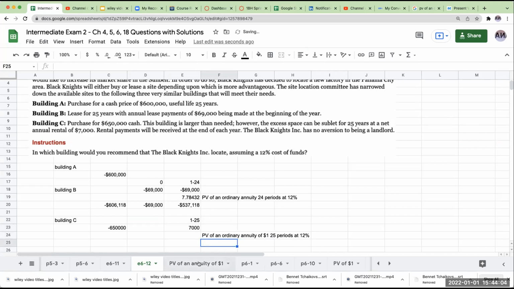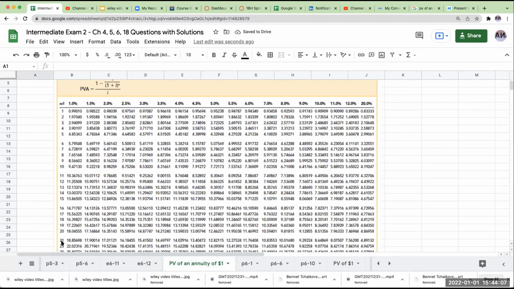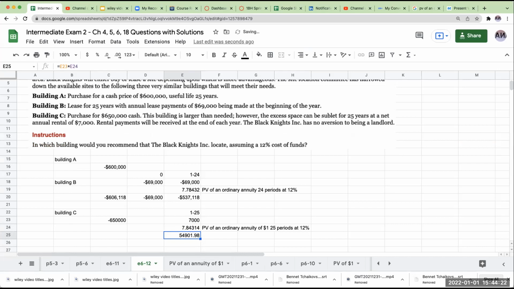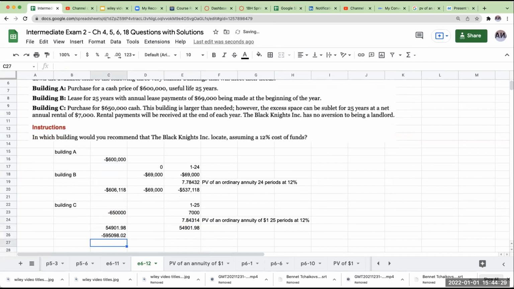So I can actually now use my table over here. So this is going to be 25 periods at 12%, or 7.84314. So the value of these future payments to me in today's dollars is going to be 54,901.98. So this is going to counteract, right? If I'm looking at the actual amount of dollars I'm going to be going out and spending, this is how this is going to be over here. The actual cost to me is going to be $595,098.